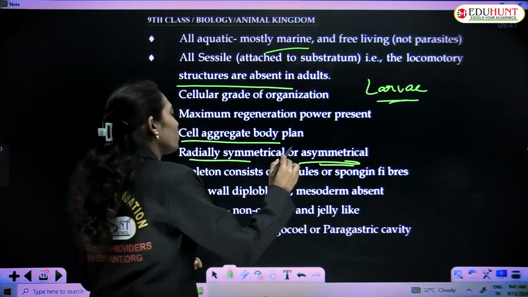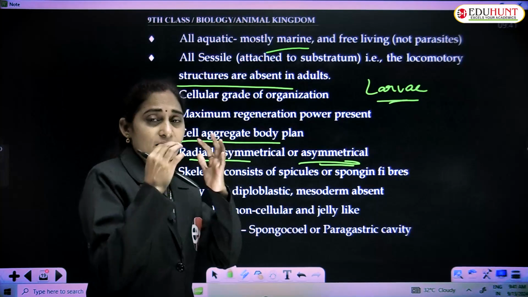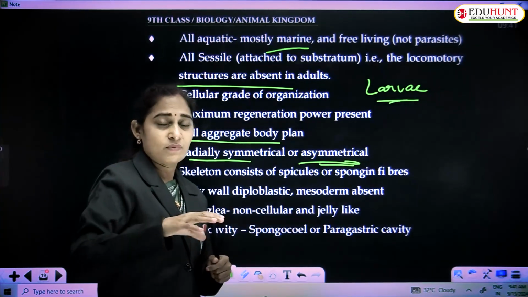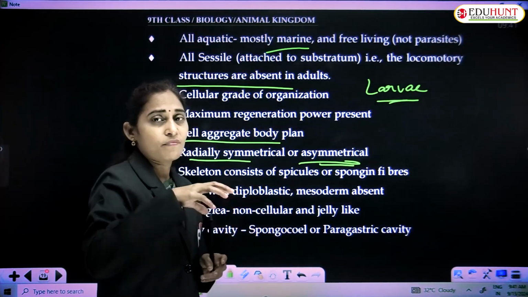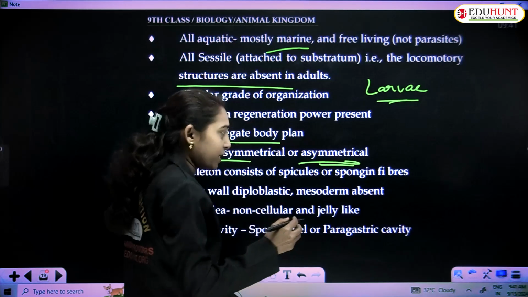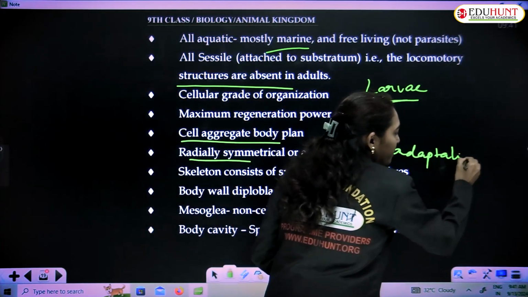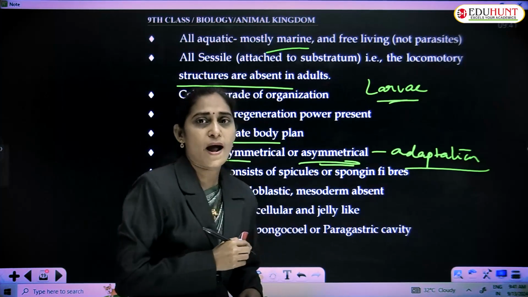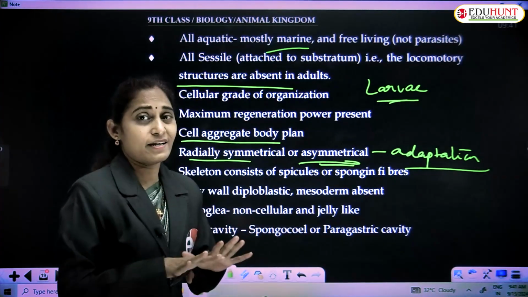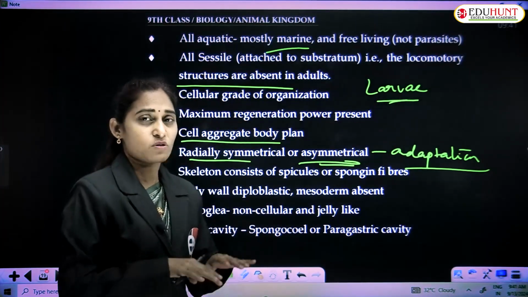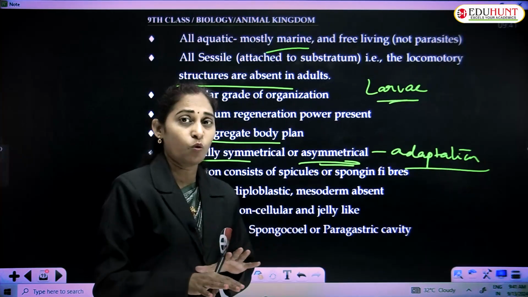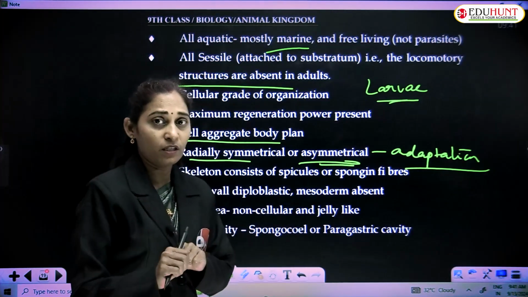Radial symmetry is there because, as these are sessile, they do not have locomotion. That is why it is a kind of adaptation seen in these animals. Adaptation means acting according to the situation, because they are sedentary forms, they are sessile forms. They can't even move from one place to another.